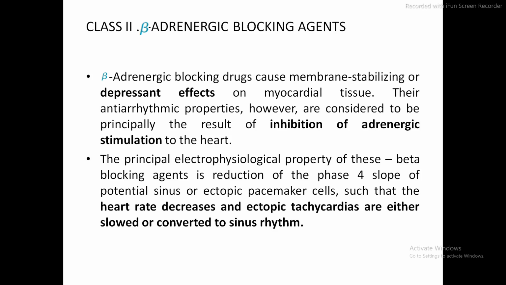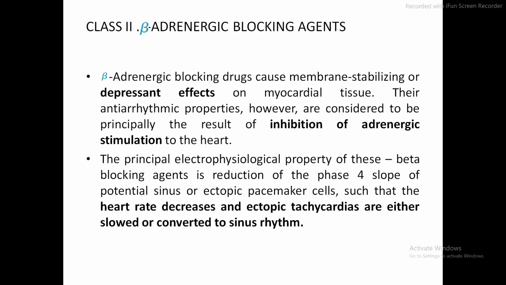Their antiarrhythmic properties are considered to be principally the result of inhibition of adrenergic stimulation to the heart. The depressant effect is because of the inhibition of the adrenergic stimulation to the heart.